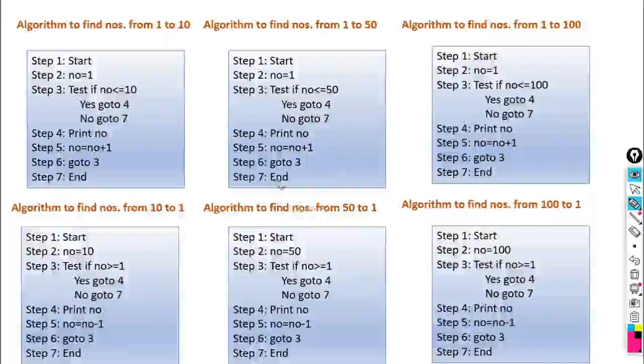Okay, so in the next video we will see other examples of how we can use this looping. Suppose we want to print all odd numbers in a range, all even numbers in a range. So many examples we can do with the help of looping statements.